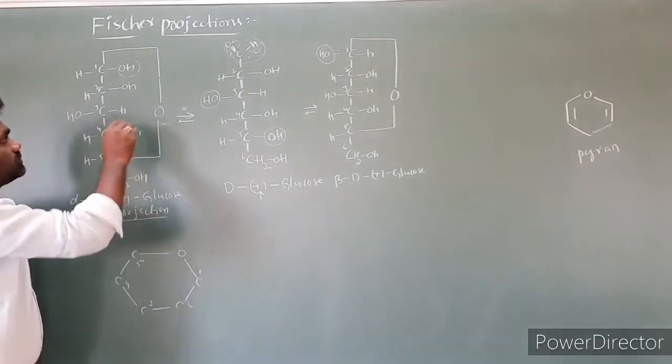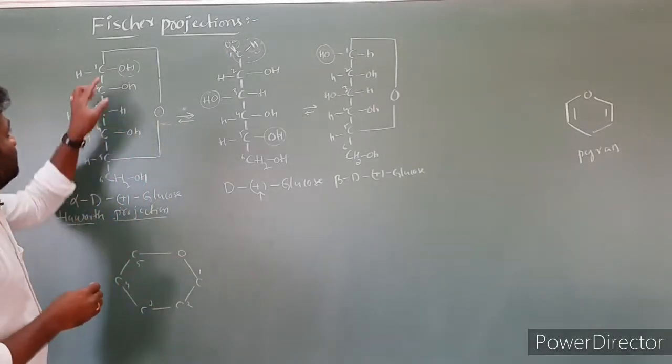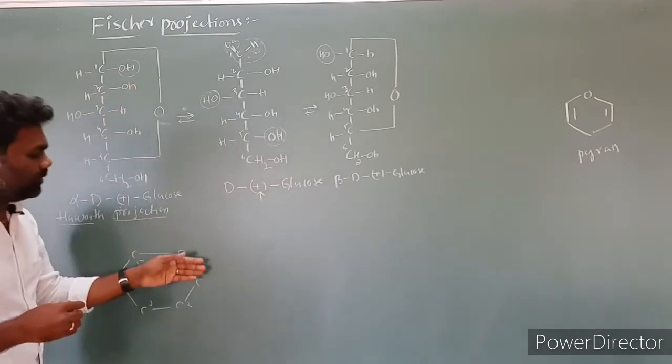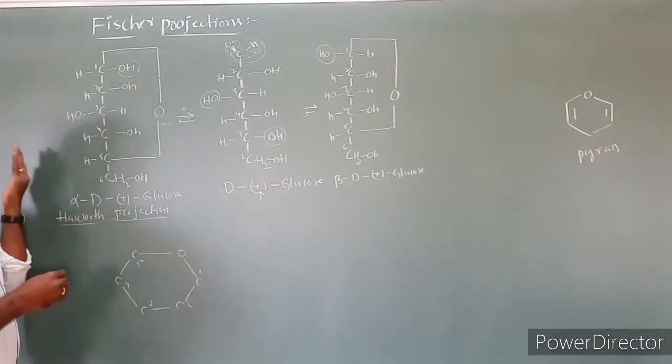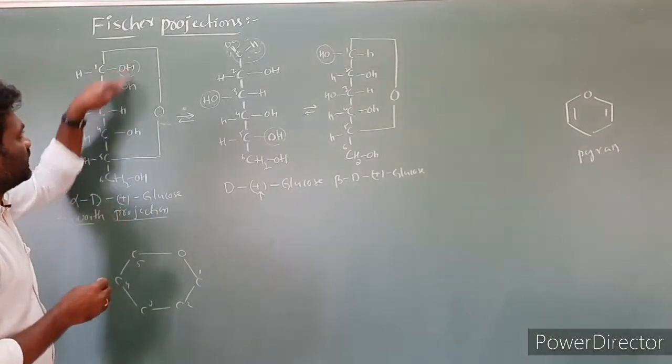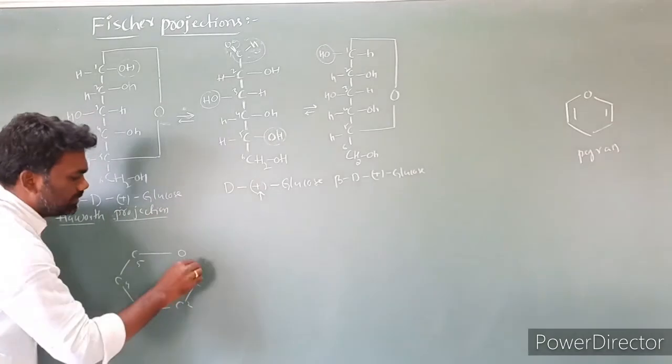Next, how to write this structure: what are the groups present on the right side? We have to take them at the bottom. What are the groups present on the left side? We have to take them on the top. Simply, the groups present in this ring on the right side, we have to take at the bottom. I will show it.